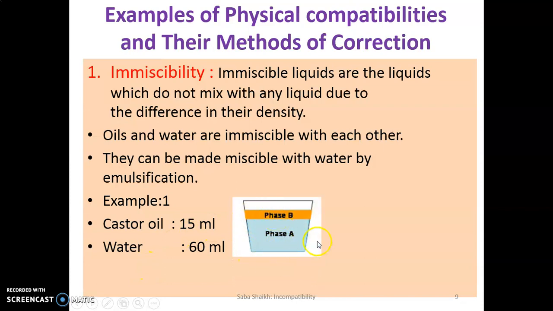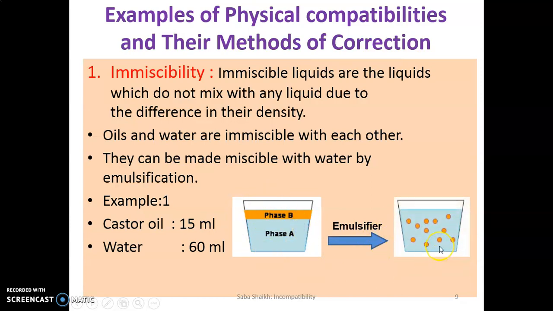Now, this is the initial stage where we are using castor oil, that is phase B, and water is the blue color, phase A. We can see these two are immiscible with each other. Now, when we add an emulsifier, as we are using the emulsification method, after addition of the emulsifier in phase A and phase B, we will have a solution where phase A will be the continuous phase and in that phase A, phase B will be distributed throughout in globular size.